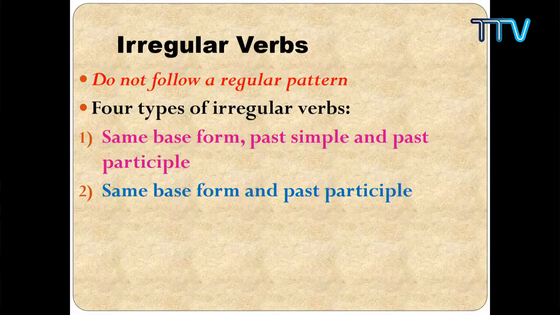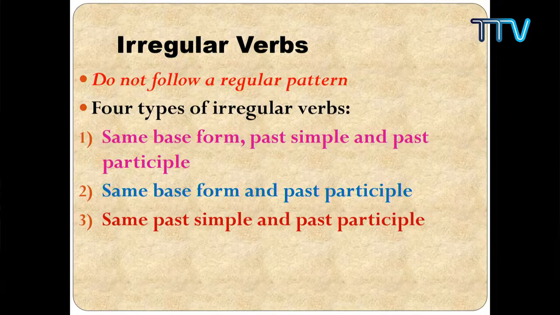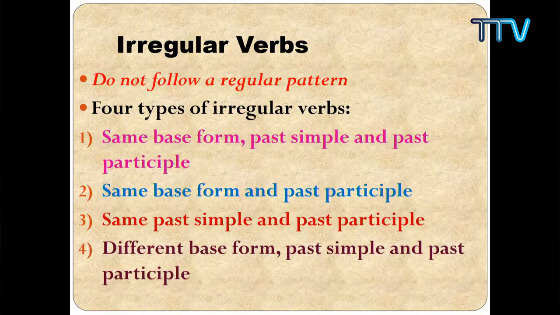So when they are all the same, this is one group. The other one is when the base form and the past are the same. The third group is when the past simple and past participle are the same. And again, another rule-breaking thing happens, where the base form, past simple and past participle are all different, right? So that's why the name itself suggests irregular. It's not regular. So these are the four groups you need to remember.